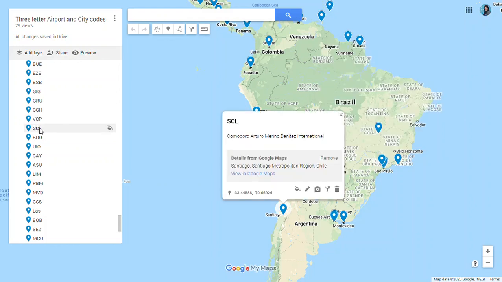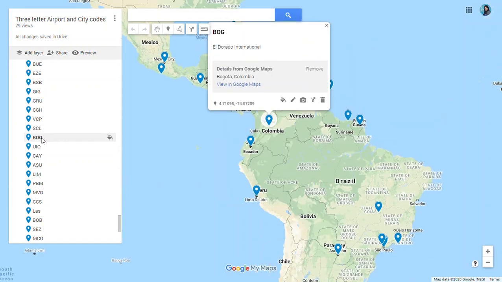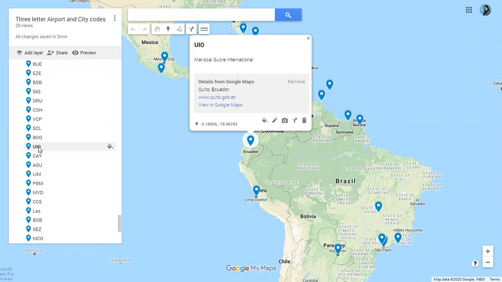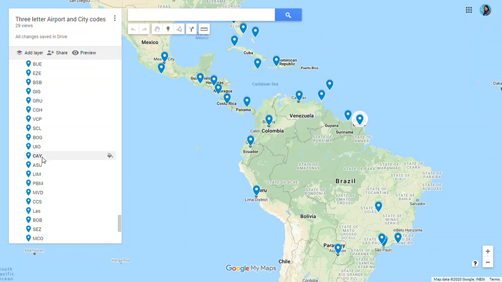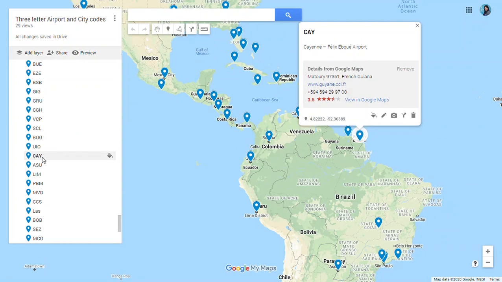Then we have SCL, Santiago in Chile. Then we have BOG for Bogota in Colombia. UIO for Ecuador, Quito for Ecuador. CAY for Cayenne in French Guiana.